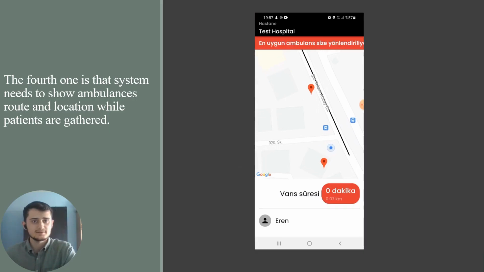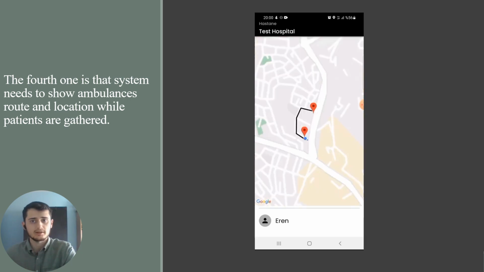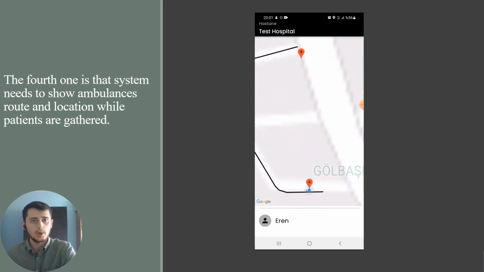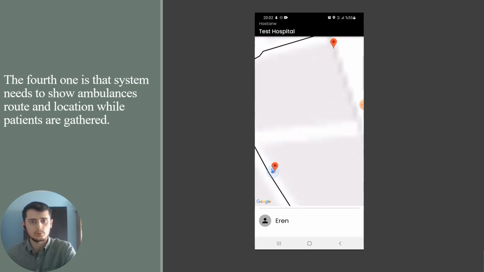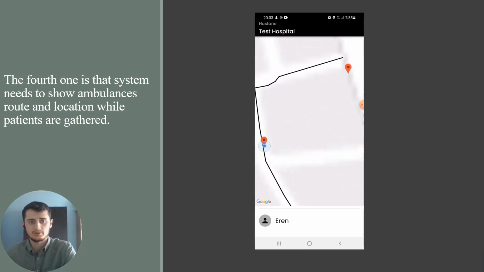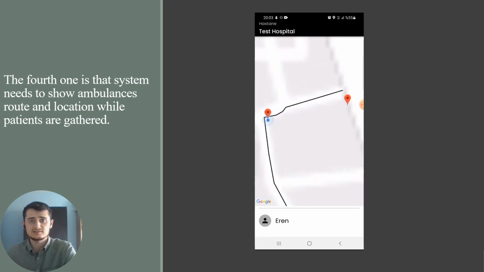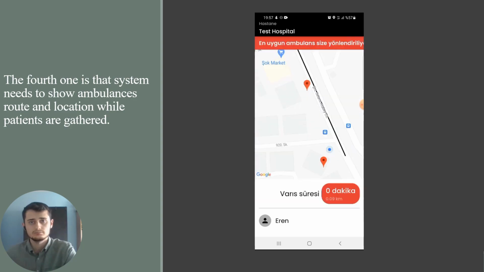The fourth one is that the system needs to show the ambulance's route and location while patients are gathered. When the ambulance reaches the patient, the driver taps the Reach the Patient button, and this button navigates to another page in the Ambulance Driver app, and the ambulance's live location will display in the Patient app. We can see that in the corresponding video.